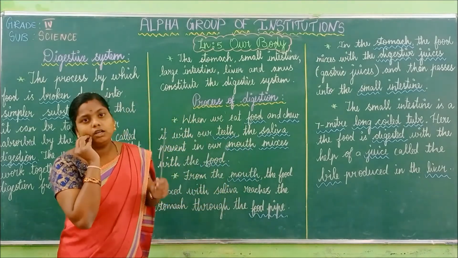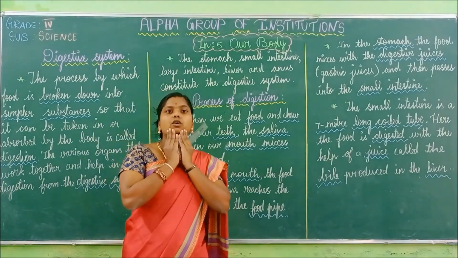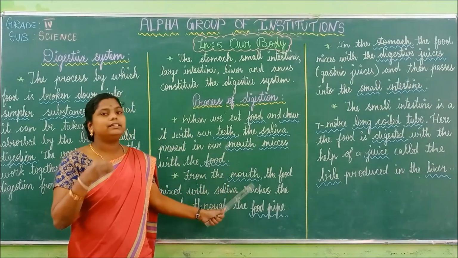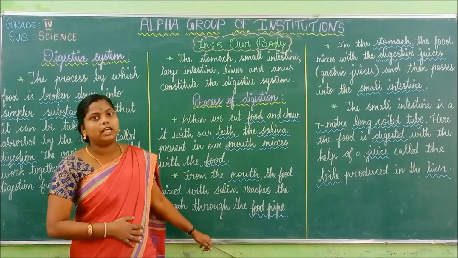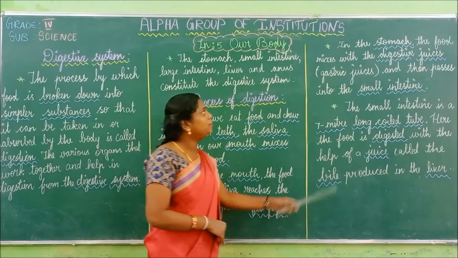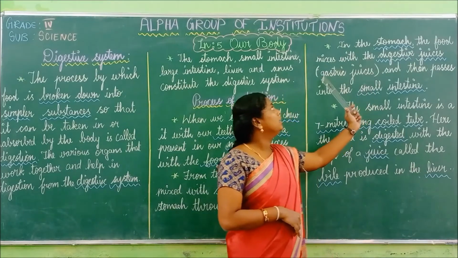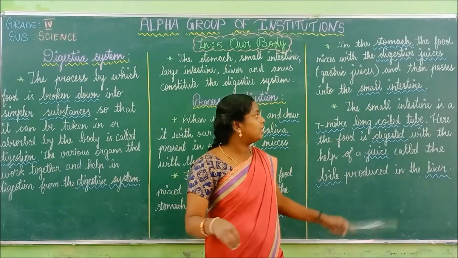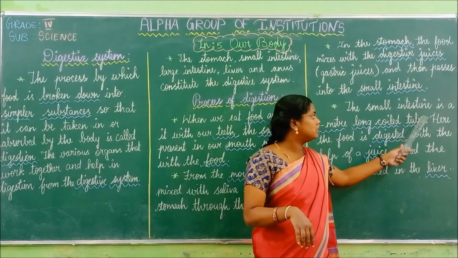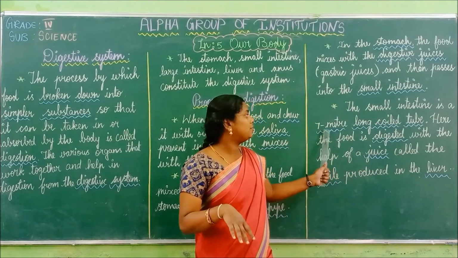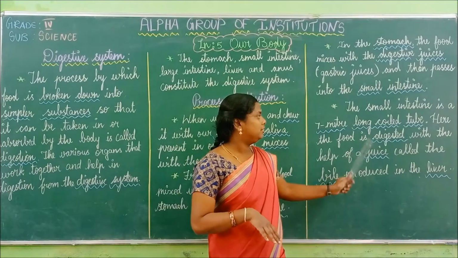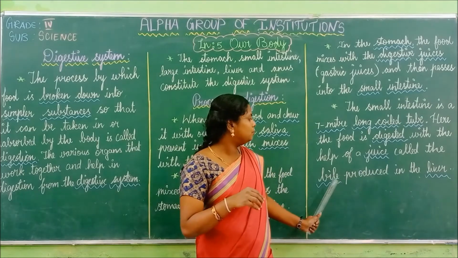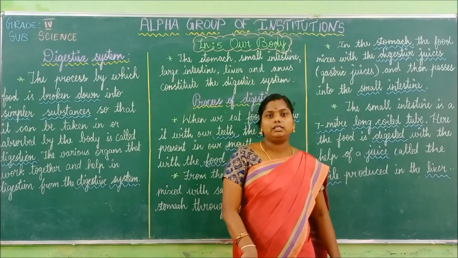Now we will just see how it comes. We eat the food and chew it with our teeth. When we chew it, the saliva mixes with the food, and then it goes to the stomach with the help of a food pipe. When it goes to the stomach, gastric juices are mixed with it and then it goes to the small intestine. The small intestine is a 7-meter long coiled tube, and here the food is digested with the help of a juice called bile produced by the liver. Is it clear, children?